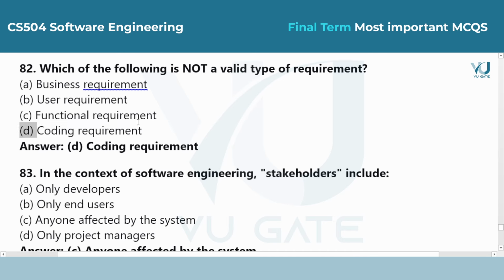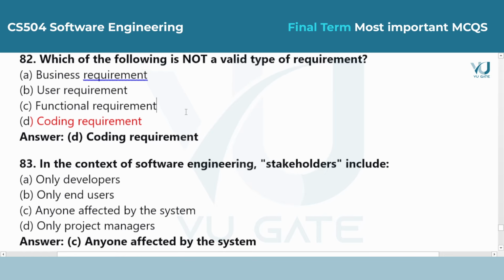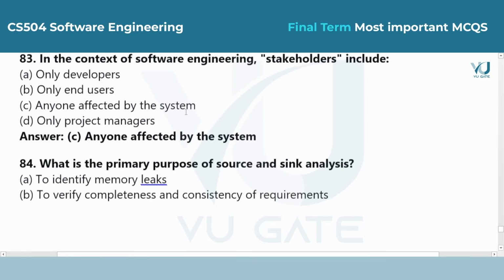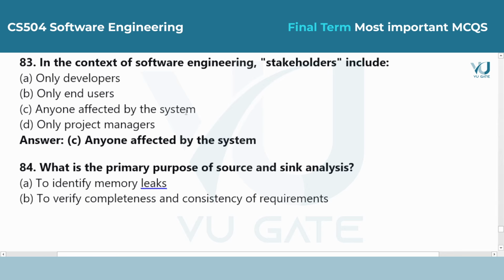Answer is option D, coding requirement. While we have requirements for the business, the users, and the system functions, we do not usually have a coding requirement. Coding is part of the implementation, not the requirement gathering. Question 83. In the context of software engineering, stakeholders include.